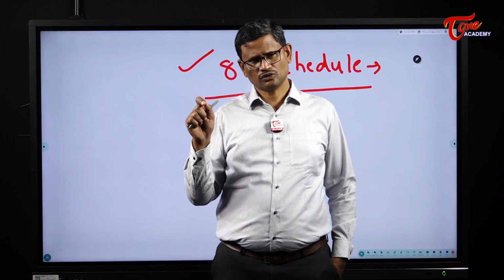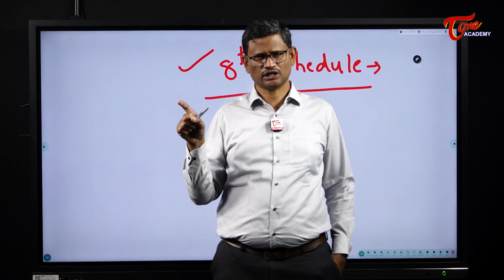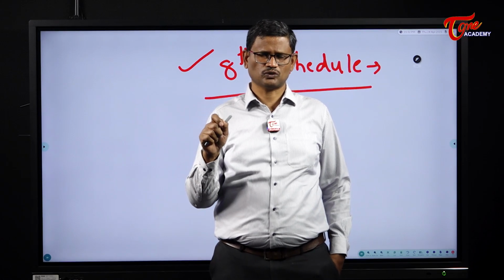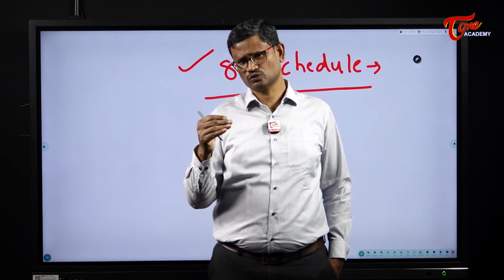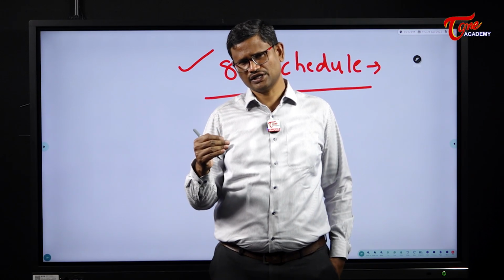So, in addition to the official languages of the union, the 8th schedule also speaks about the official languages of the states. So, we have a total of 22 official languages mentioned in the 8th schedule.